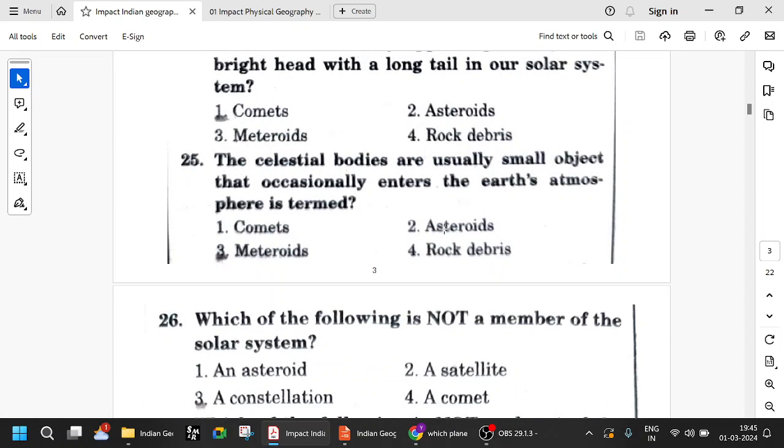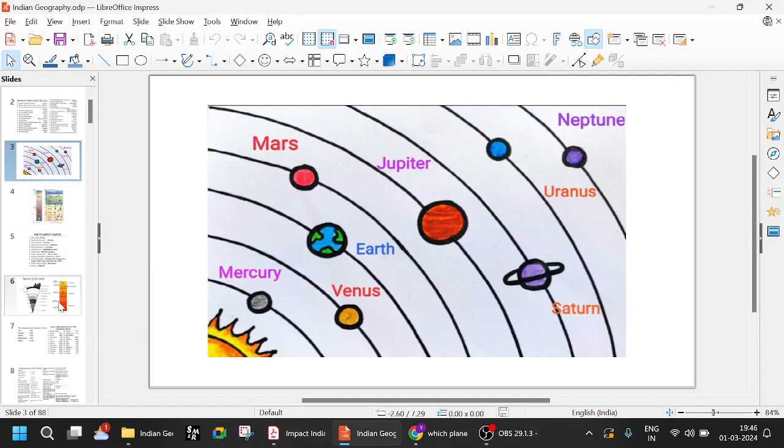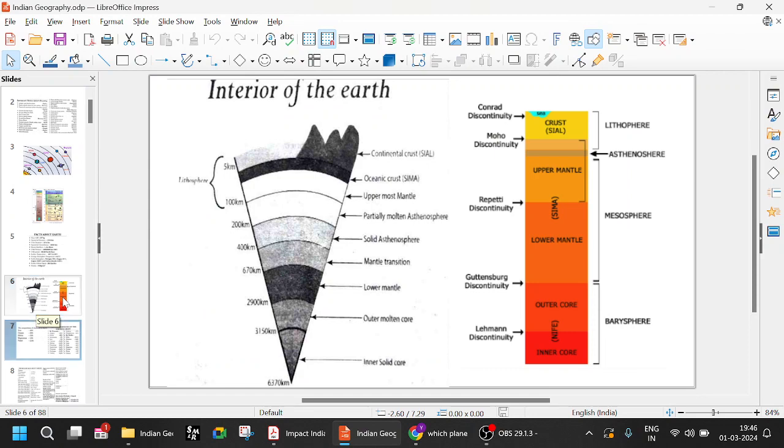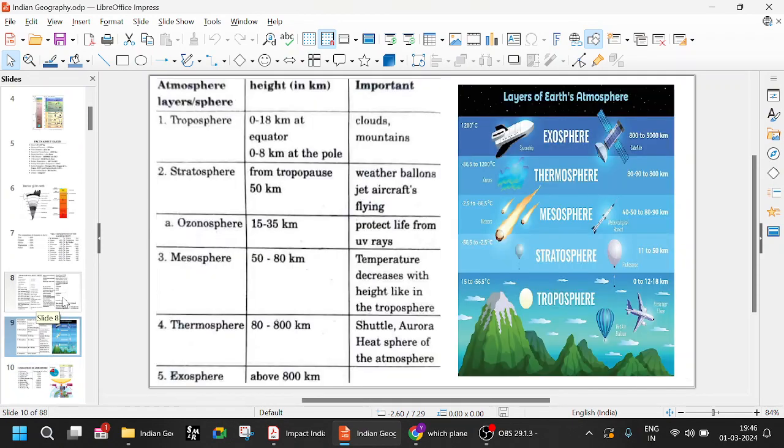The celestial bodies that are usually small objects and occasionally enter the Earth's atmosphere are called meteoroids. When it enters the Earth's atmosphere, it gets burnt, right? And in the recent Group 2 exam, they asked a question: in which layer of the atmosphere do the meteorites get burnt? That is the mesosphere. Try to remember that also. It is very important. See, it is the mesosphere.